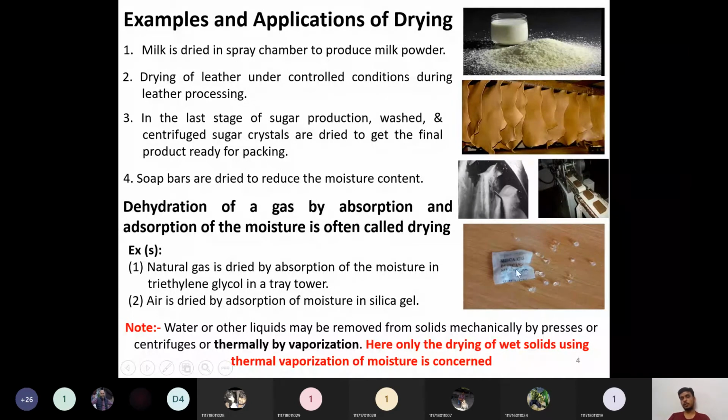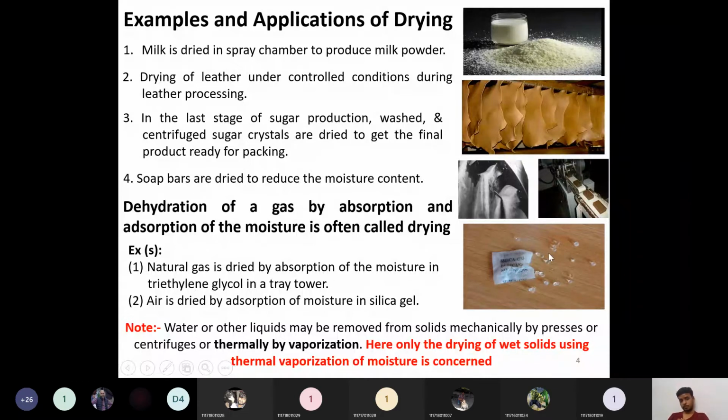So silica gel packets, if you have purchased some phones or electronic devices, you may have noticed them in the boxes. These silica gel packets are added in order to capture the moisture which comes inside that box, to safeguard the electronic equipment. Since silica gel is a hygroscopic material, whatever moisture comes inside, it will absorb that moisture content. So that is what is happening in the silica gel.